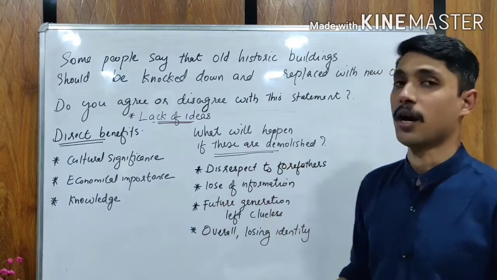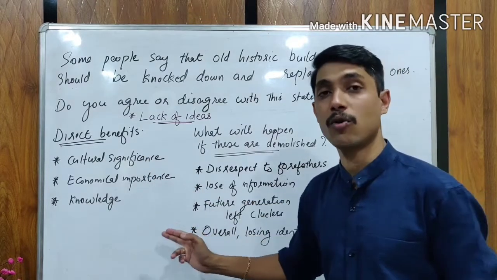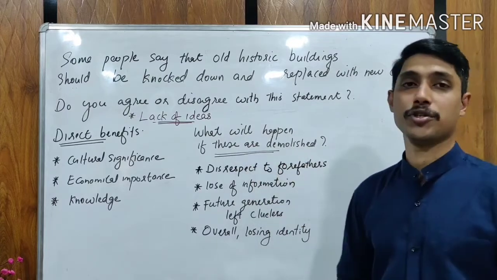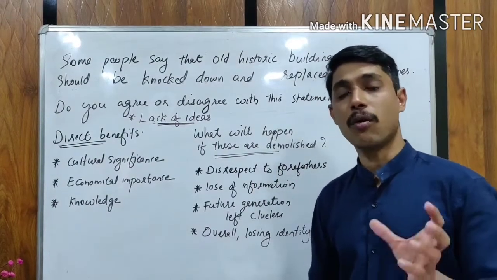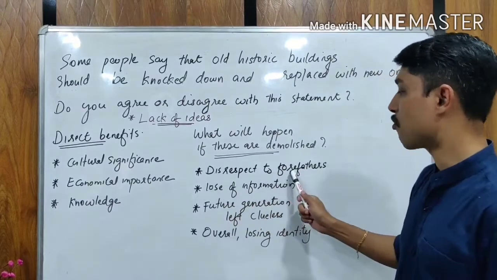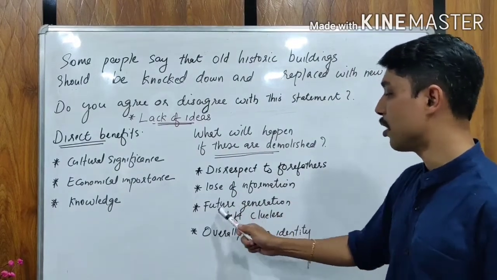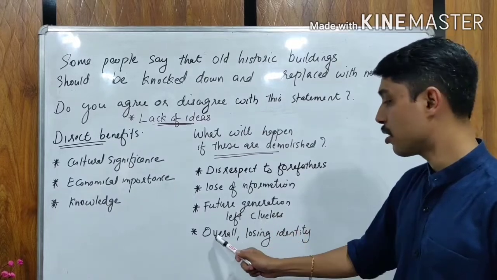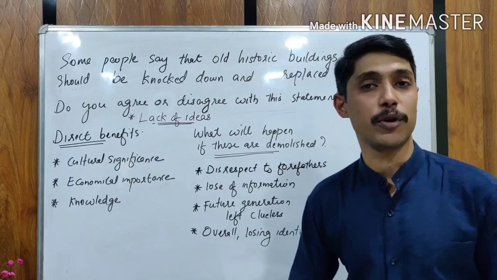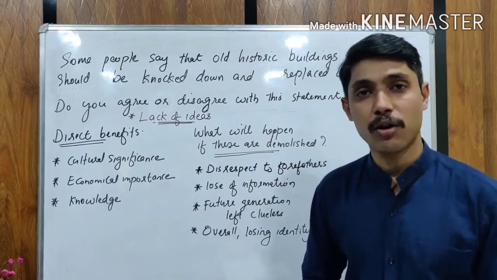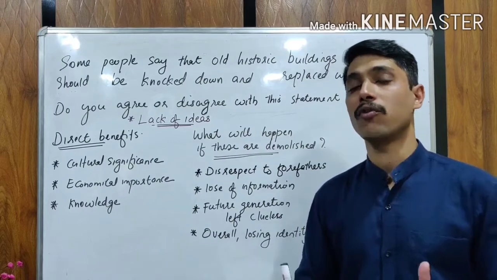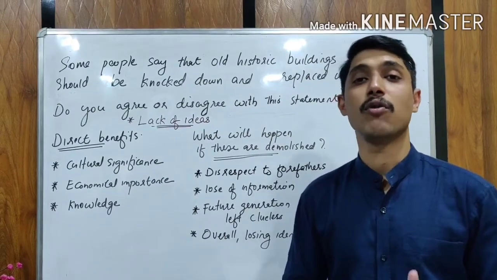In the second body paragraph, you are not writing the benefits. Instead, you are looking at the other side. What will happen if these are demolished? That means if you demolish all the buildings, what problems are likely to happen? Disrespect to forefathers, loss of information, future generations left clueless, overall losing identity. So these are some problems if we demolish the older buildings. We are disrespecting the old people and the future generation will have no idea of the past. Overall, if you demolish the old buildings, you are losing your identity.